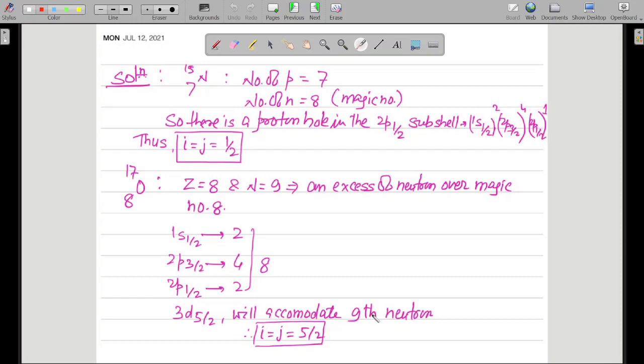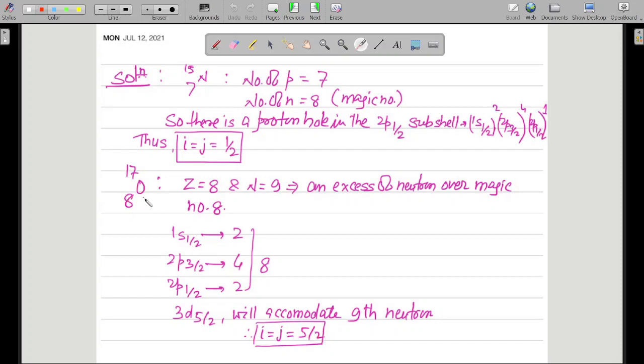Okay, and according to the rule which we have learned, the value of J for the extra nucleon is in this particular shell, 3d5/2, which has the 9th neutron. So the value of J will be 5/2, and the ground state spin will also be 5/2 for this complete nucleus.